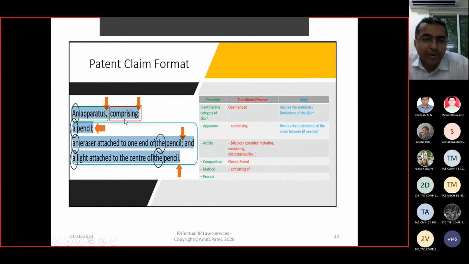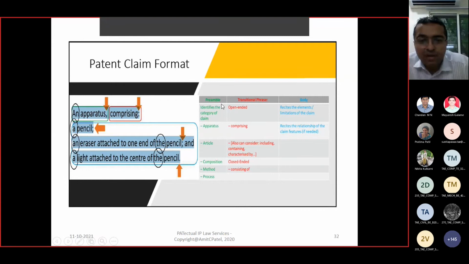An apparatus comprising a pencil and an eraser attached to one end of the pencil and a light attached to the center of the pencil. So we know that pencil is already existing, but this person who has applied for a patent, he has developed a pencil like that. To that pencil, to one side there is an eraser and to the center part there is a light. This is how he has represented.